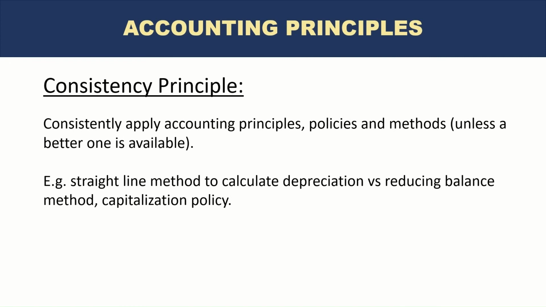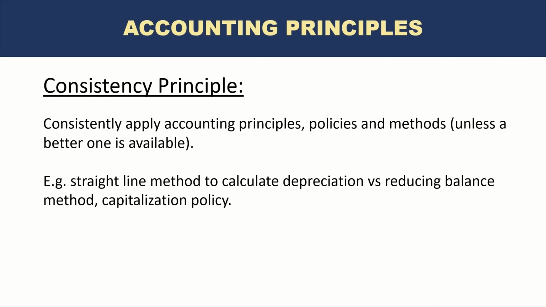An example is the straight line method of depreciation. We discussed an asset with a useful life of 10 years. The company may choose either the straight line method to record depreciation, which is the total cost of the asset divided by 10, and that is the amount recorded every year. Or they could choose a reducing balance method, which is not an equal allocation of depreciation over the useful life. It depends on certain other factors, which result in higher depreciation being recorded in the earlier years, and then the amount reduces every year.